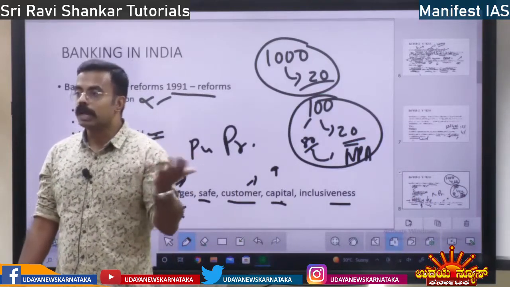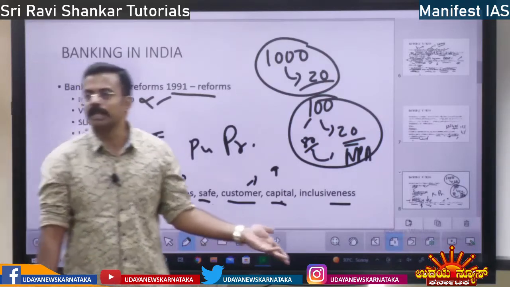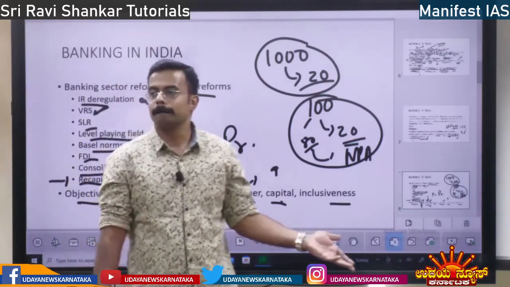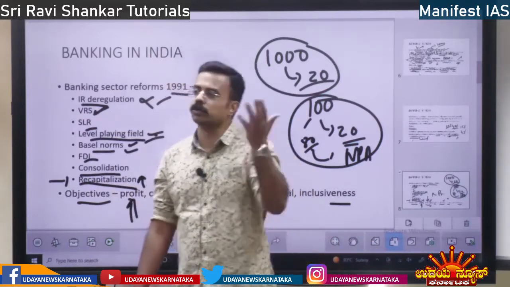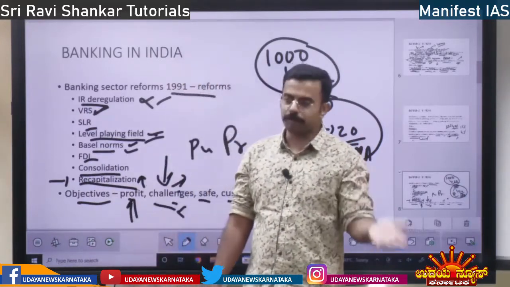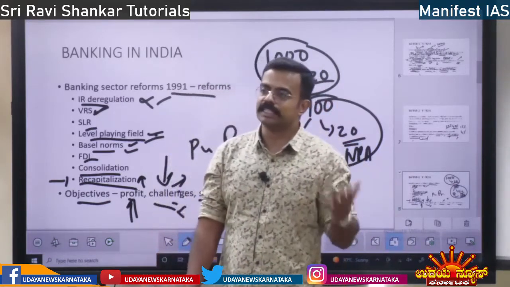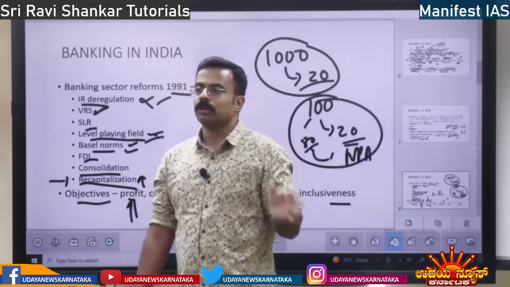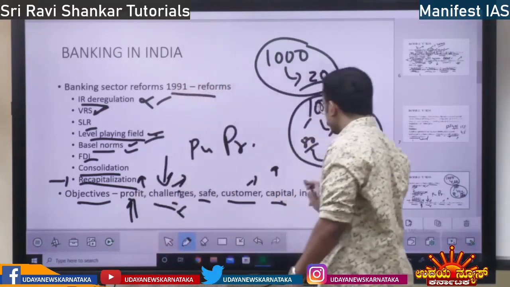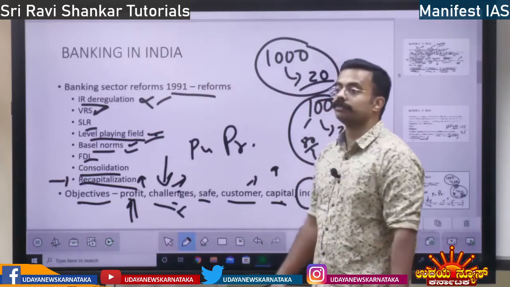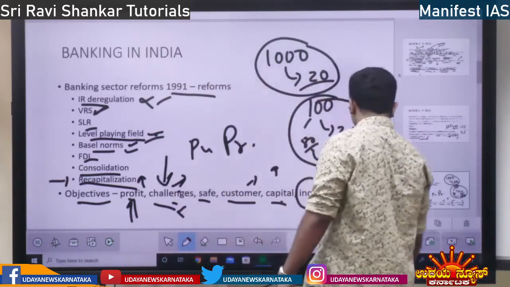Inclusive means rural people were included. For inclusiveness, take the example of Pradhan Mantri Jan Dhan Yojana. Bank accounts were opened for rural people, urban people, poor people, old people, young people, everybody. The disabled, low caste, higher caste, tribal, everybody. So banking operations became inclusive, all encompassing, right? So these were the changes.